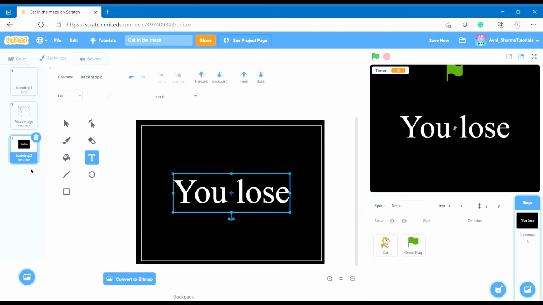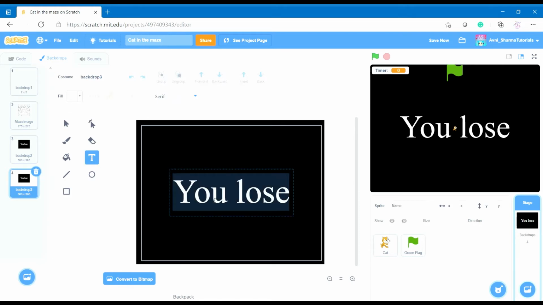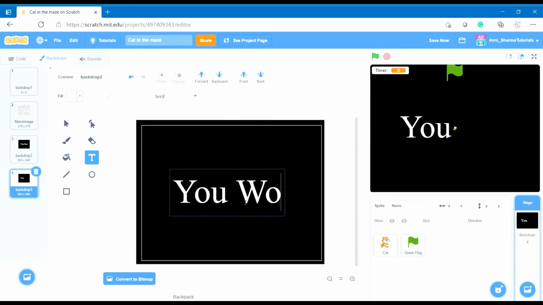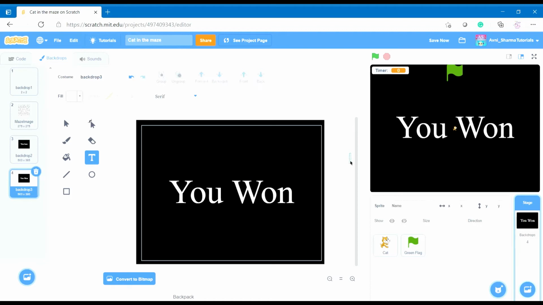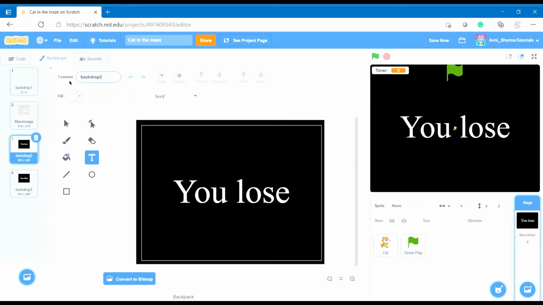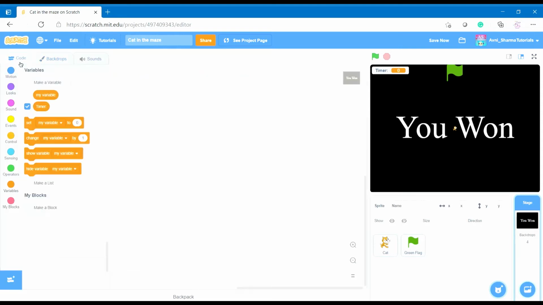You lose, and duplicate this and select the text. Click on the text button and, instead of lose, delete that and write you won and take it to the middle. So also rename it. Okay, so we have done renaming.